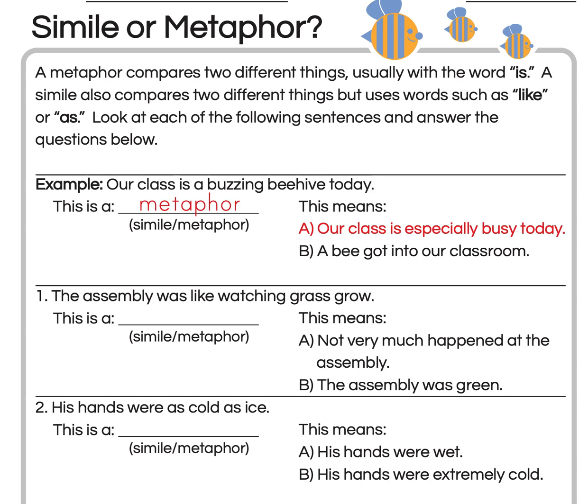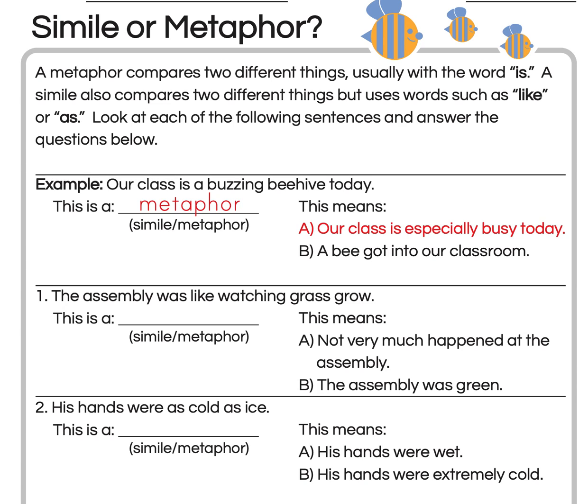We're going to do this worksheet on similes and metaphors together. A metaphor compares two things, usually with the word is. A simile also compares two different things, but uses words such as like or as. Look at each of the following sentences and answer the questions below.